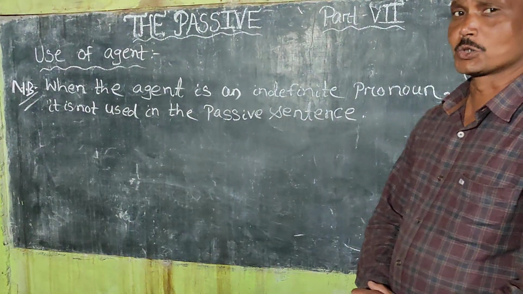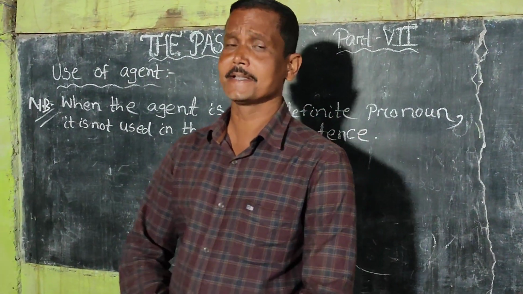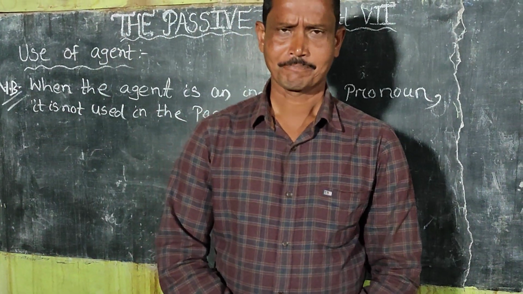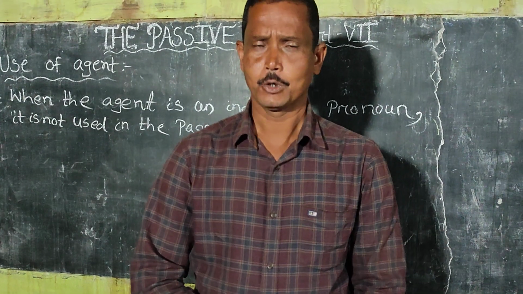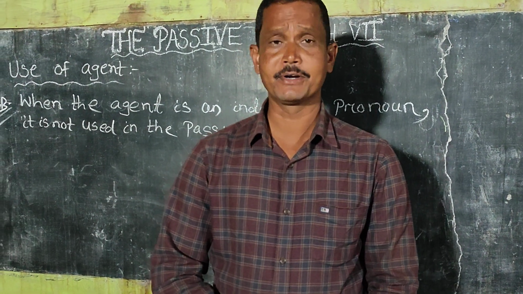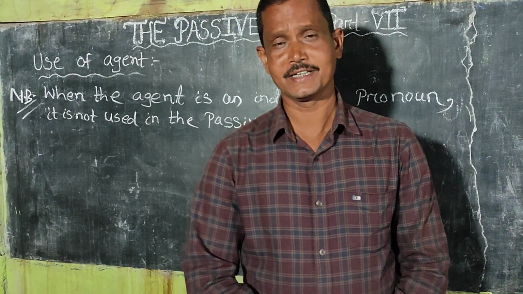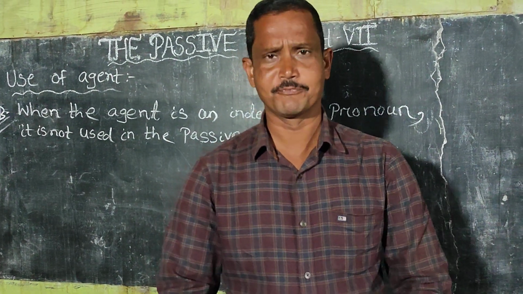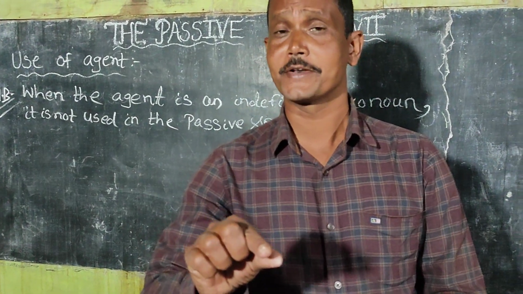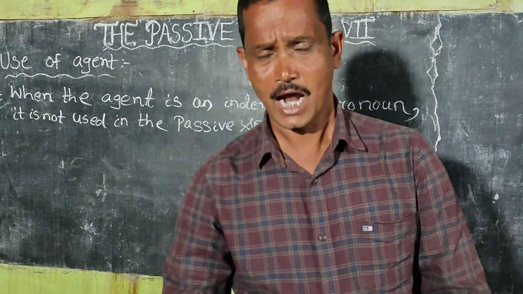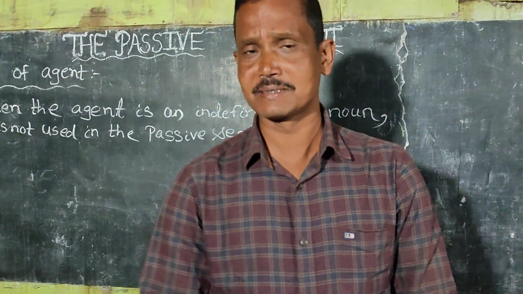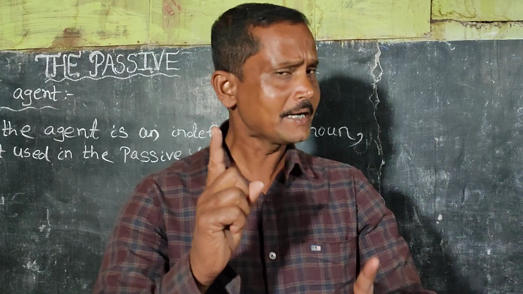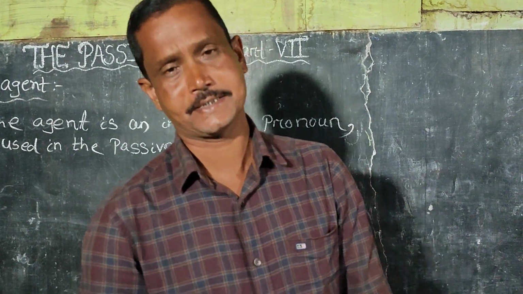And then we shall know the nota bene, or the NB. What is the NB? If the agent is an indefinite pronoun, that may be somebody, something, someone, nobody, no one, nothing, anybody, anyone, anything, everybody, everyone, everything, etc. These are the indefinite pronouns. If indefinite pronouns are used in active sentences, then while turning such active sentences into passive, there is no chance of using the indefinite pronouns in the passive sentences.